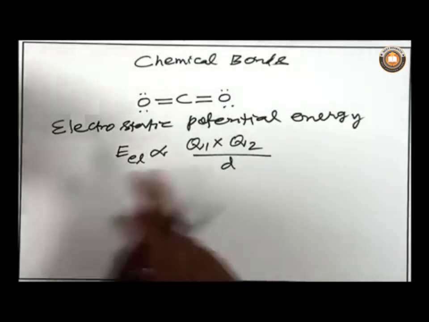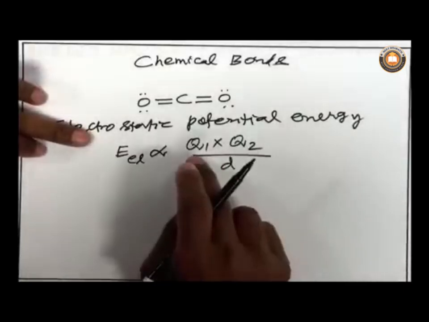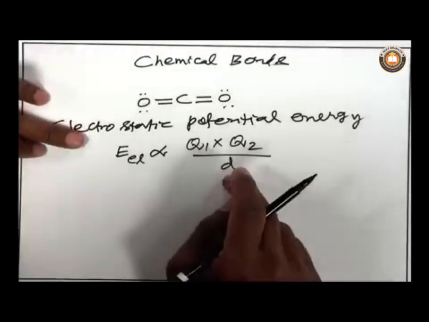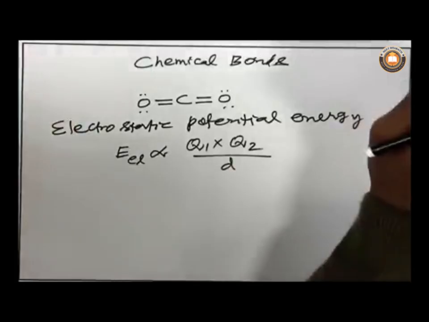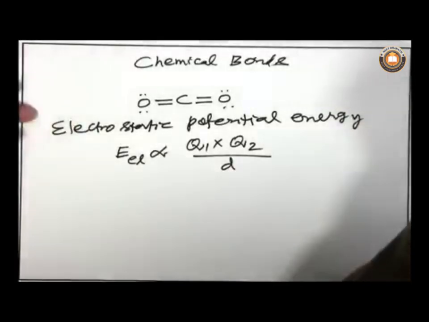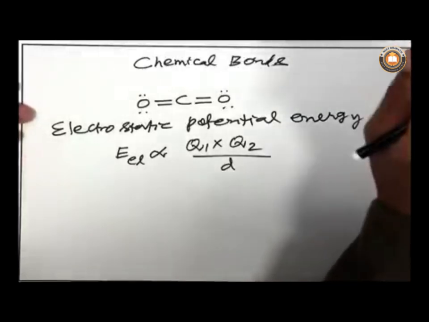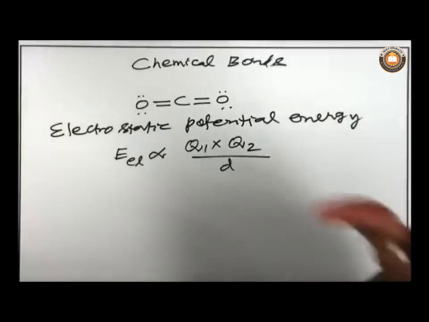So, if you have a particle with a negative charge and another particle whose charge is positive, when they approach each other, because one particle is positive and the other is negative, they are attracted to each other.